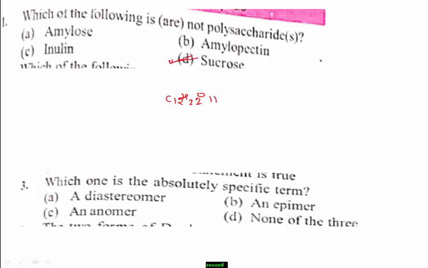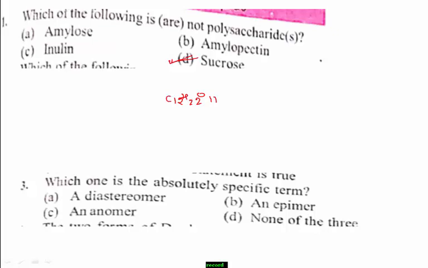An epimer differs in the configuration of only one chiral carbon, so an epimer can be at C2, C3, C4, etc. An anomer may be alpha or beta. So no term is absolutely specific.